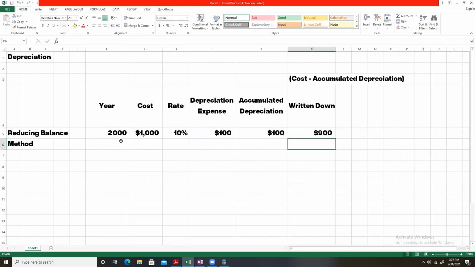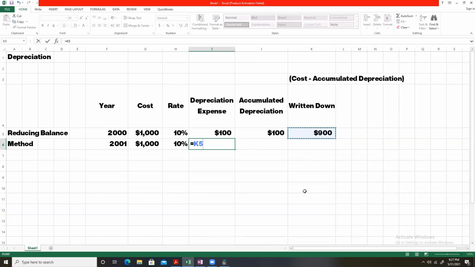In 2001, the cost will definitely remain the same in all of the years. The rate of the depreciation will remain the same. Now, what about the depreciation expense? For depreciation expense, I will take written down value and multiply it by the rate of the depreciation, since I am using the reducing balance method. So this is the depreciation charged in the second year.